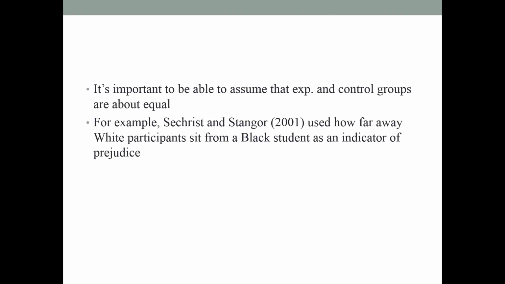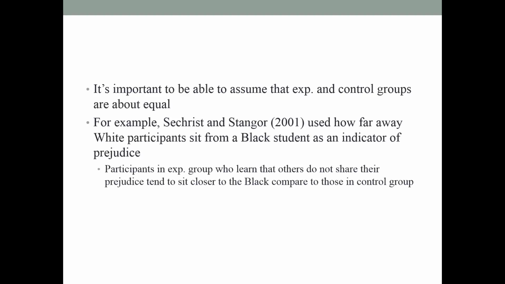So for example, in this study, Stangor and colleagues, 2001, they used how far away white participants sit from a black student as an indicator of prejudice. Now, participants in the experimental group who learned that others do not share their prejudice tend to sit closer to the black student compared to those in the control group. Now, some people will say, well, this sitting distance probably is not a good indicator of prejudice, right? Because like me, I like to sit far away from other people, and it has nothing to do with prejudice, right? So how can we use sitting distance as an indicator?